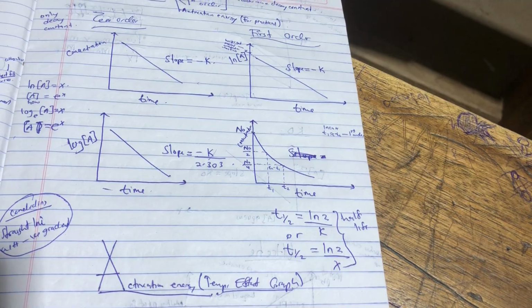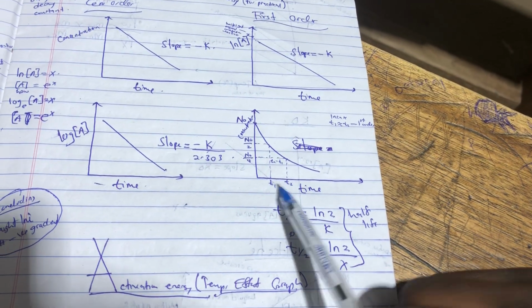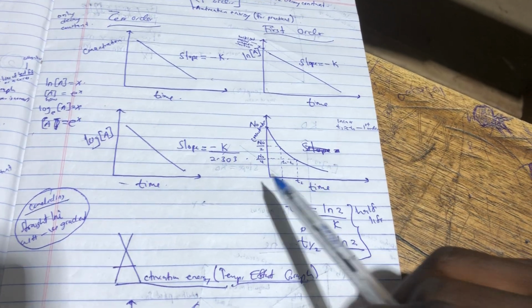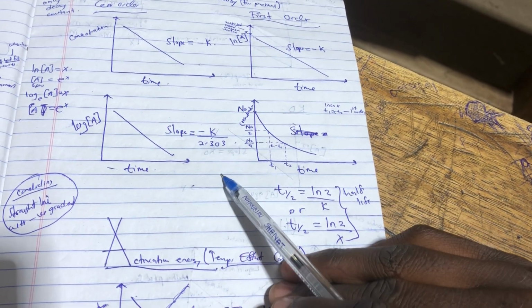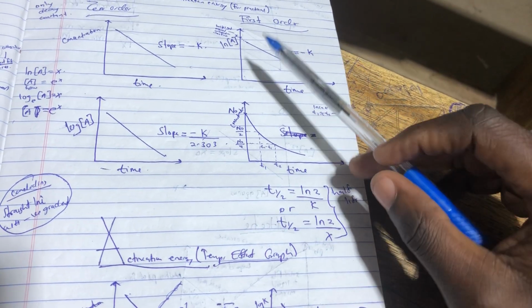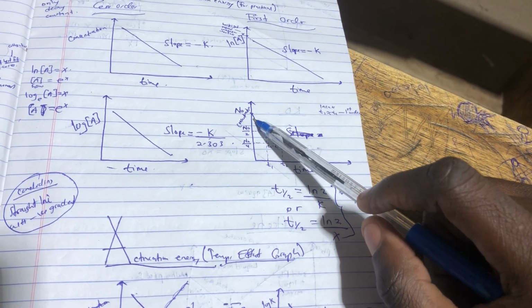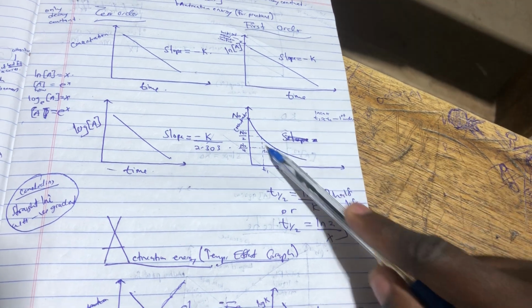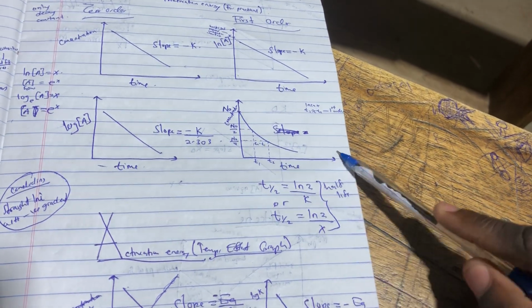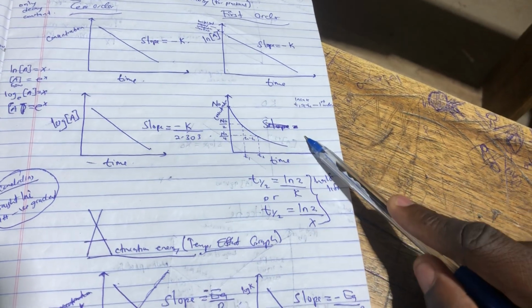However, at the same time, there is another graph, which is rare but dangerous. You should be aware of it. That is the graph of concentration against time, in which my n naught is here. I'm going to get a curve, not a line, as you have seen here.